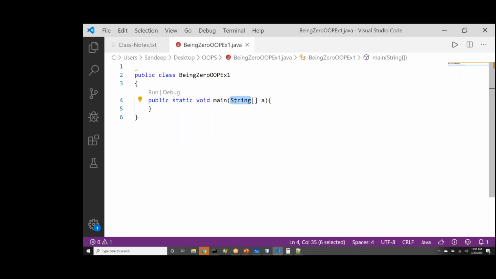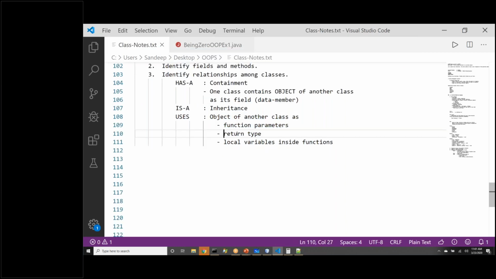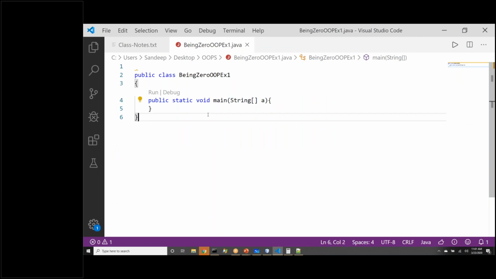Input parameter of function is using that class, or as a return type. Any function returns string, that will also be uses, or local variables inside the function. That is what I showed you as third example. So this was the uses relationship, not has a relationship, right? So, okay, this is what we have written so far.